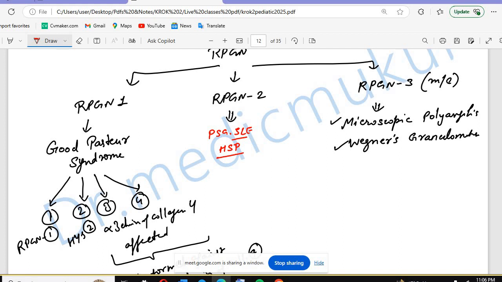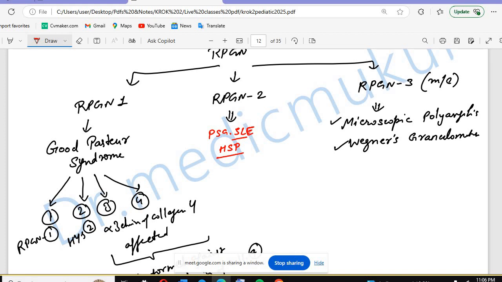That's also a type of RPGN2. Sir, one more time, can you explain RPGN2? RPGN2 includes SLE, and post-streptococcal glomerulonephritis, which will progress to become RPGN2, and we have SLE and HSP. So all of this comes under the RPGN2 category.